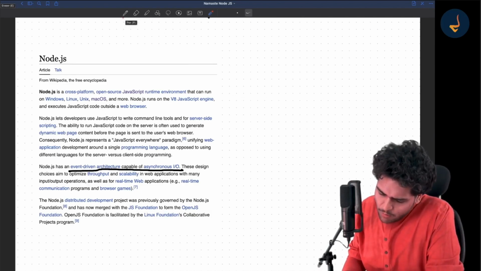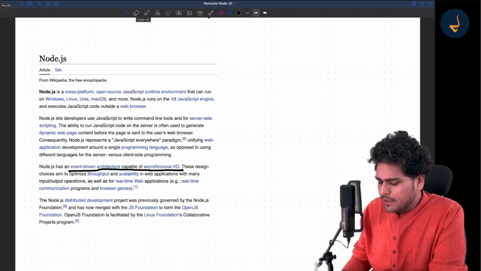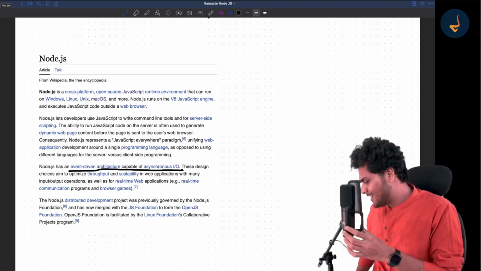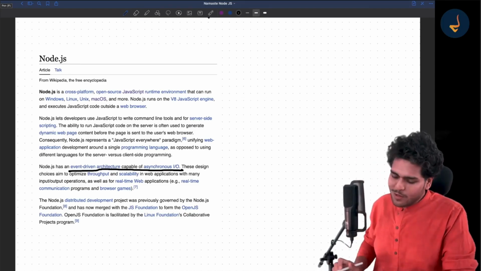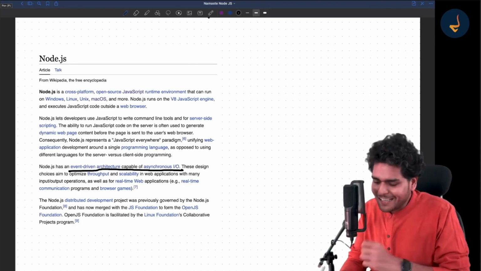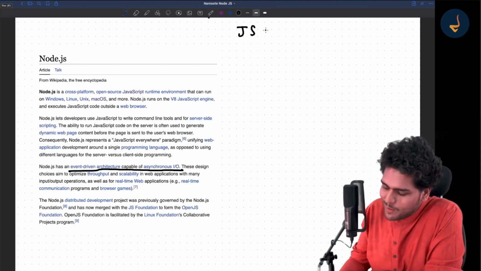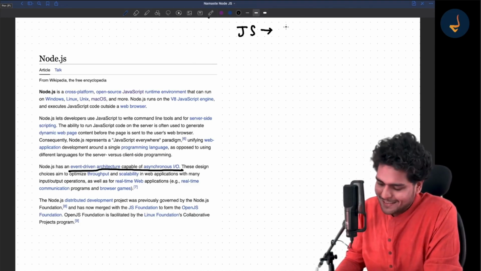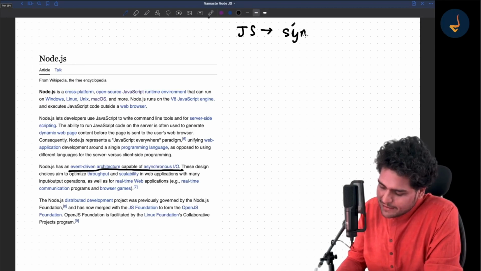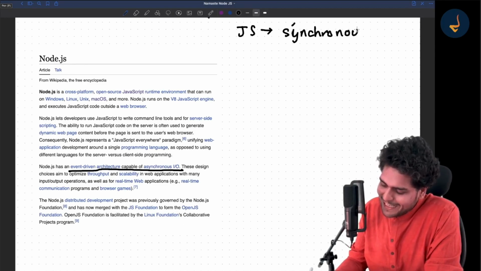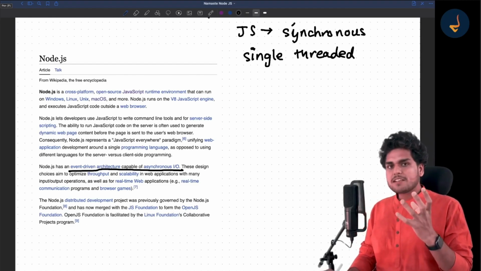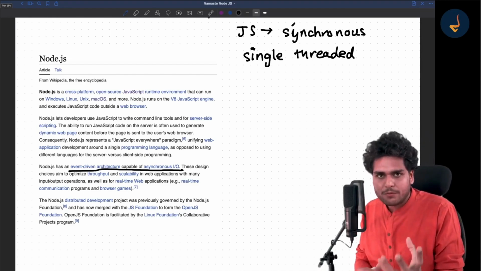Now let's start with the basic fundamentals of JavaScript. Let's not even talk about Node.js. Let's talk about JavaScript. JavaScript, as you know, is a synchronous single-threaded language. A lot of people who have watched Namaste JavaScript might have already heard of this. So JavaScript is a synchronous single-threaded language. What does this mean? Tell me. Understand this line, fundamental, what it is.